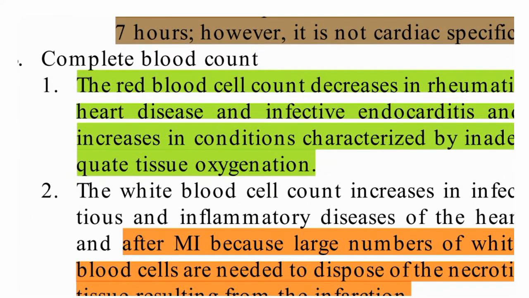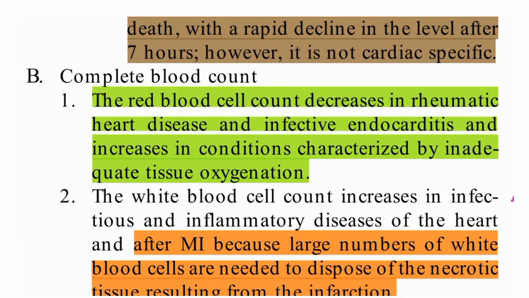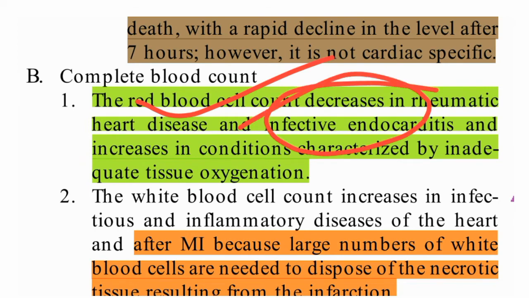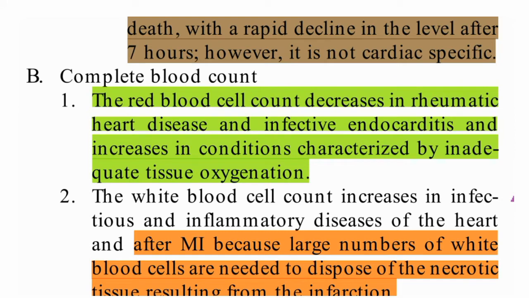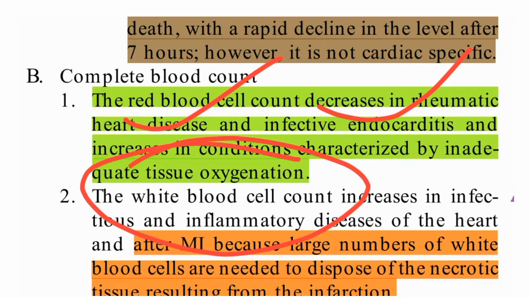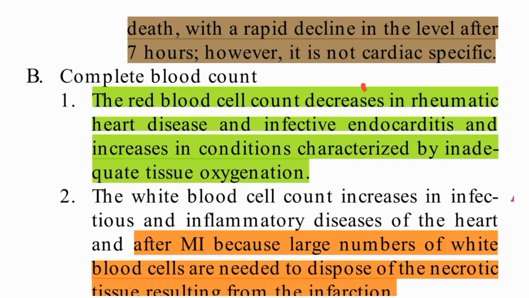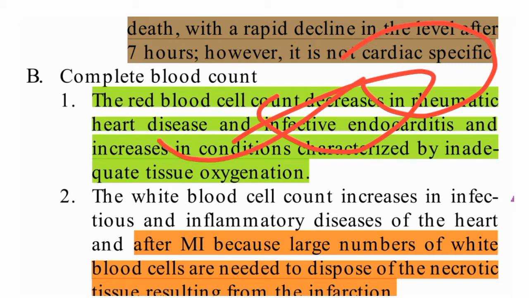Now coming to complete blood counts. In the complete blood count, the red blood cell count will be decreased in rheumatic heart disease and infective endocarditis, and increased in conditions characterized by inadequate tissue oxygenation.